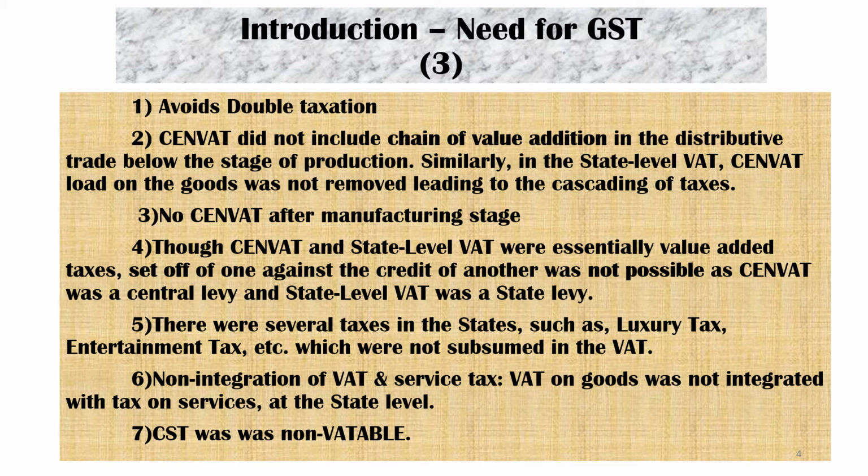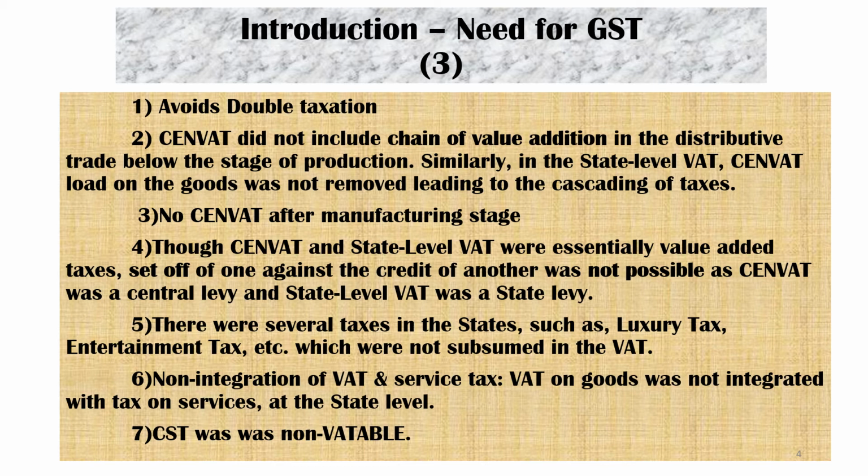Though SENVAT and state level VAT were essentially value added taxes, set off of one against the credit of another was not possible, as SENVAT was a central levy and state level VAT was a state levy. SENVAT cannot be adjusted against VAT and vice versa, and service tax cannot be adjusted against VAT, and VAT cannot be adjusted against service tax.